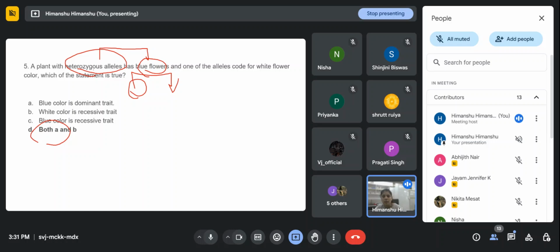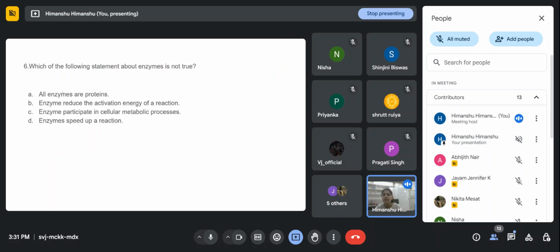So if it is producing the blue color, now we are sure that the blue color is the dominant one, right? And then he is saying one of the alleles codes for white flower, that means white is a recessive trait. So both options are right: blue color is the dominant trait and white color is the recessive trait. So you people were right.